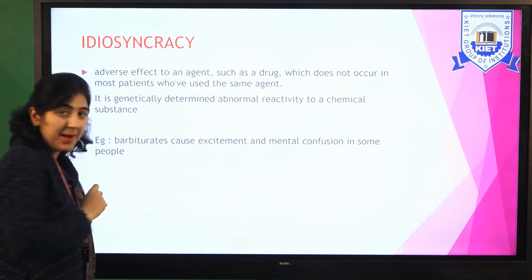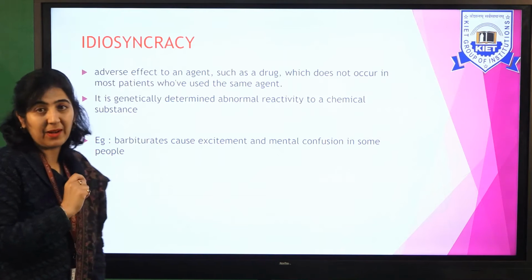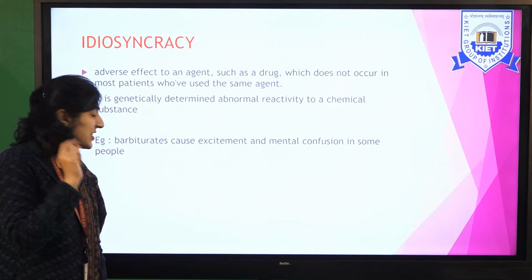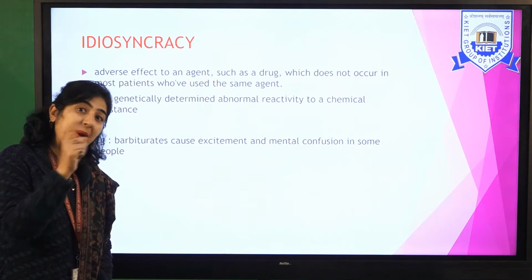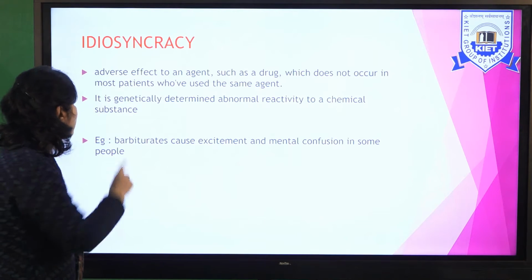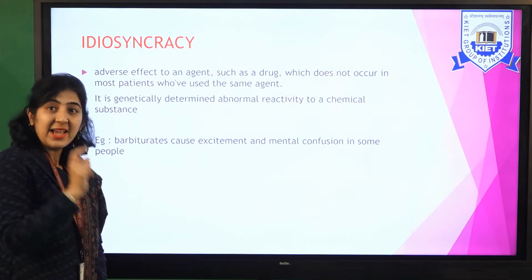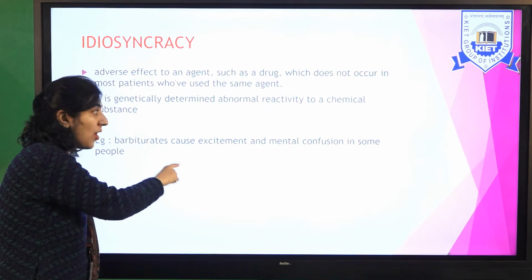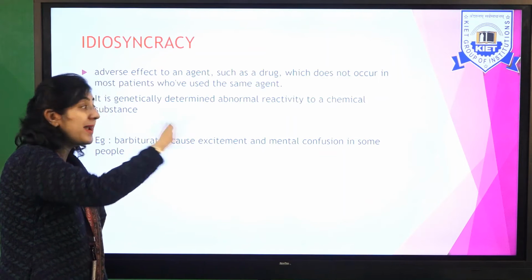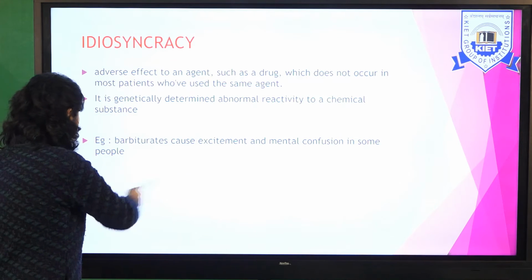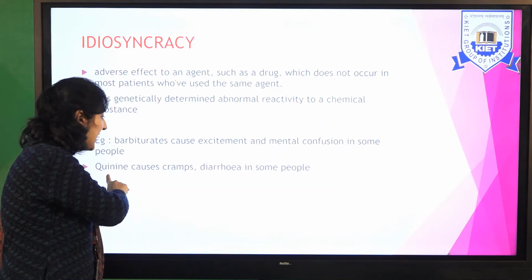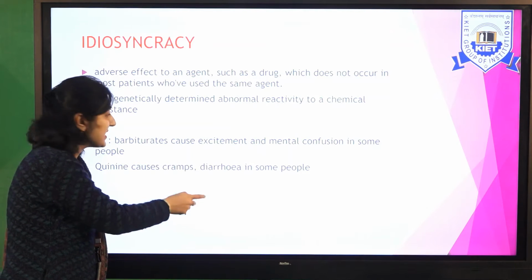Barbiturates can cause excitement and mental confusion in some people. Students, please note here, barbiturates normally suppress CNS. But in an idiosyncrasy case, barbiturates can cause excitement and even mental confusion in some people. Similarly, quinine can cause cramps and diarrhea in some people.